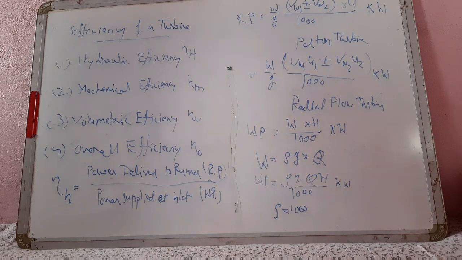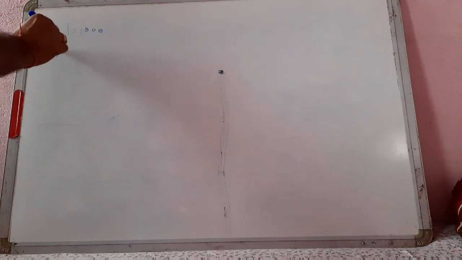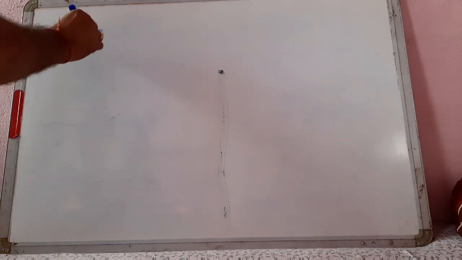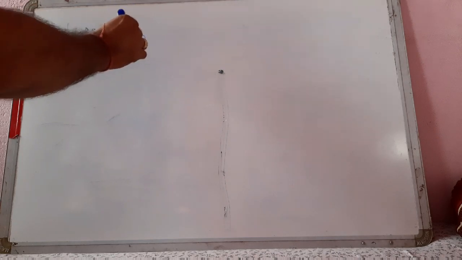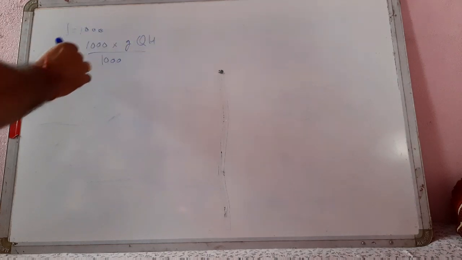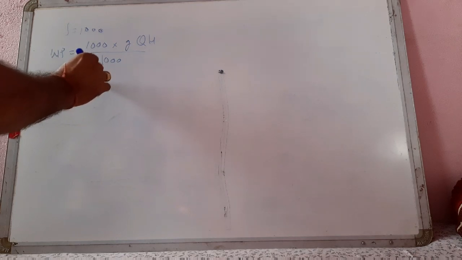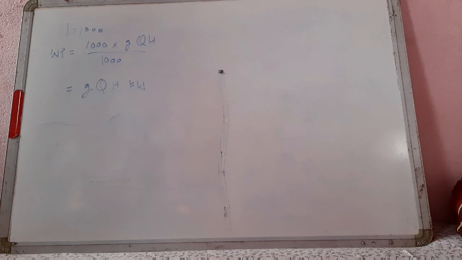Putting rho equal to 1000, WP equals 1000 into G Q H by 1000, so this comes to G Q H kilowatt.